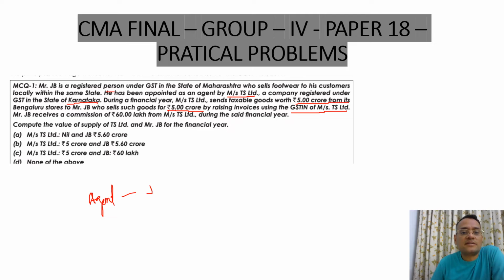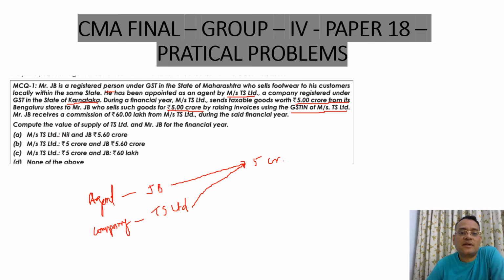agent. The agent is JB, and TS Limited is the principal, because he is the agent. So there is a principal, TS Limited. Now JB is selling material of 5 crore to customers using the GSTN of TS Limited, that is, of the principal.